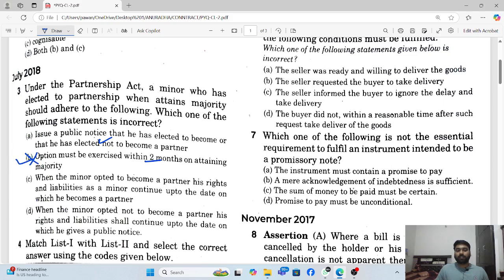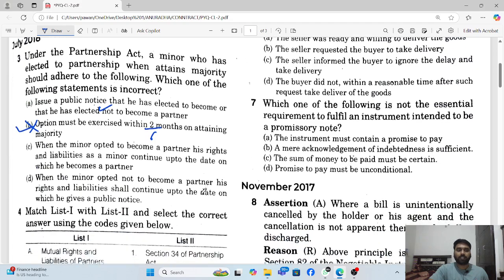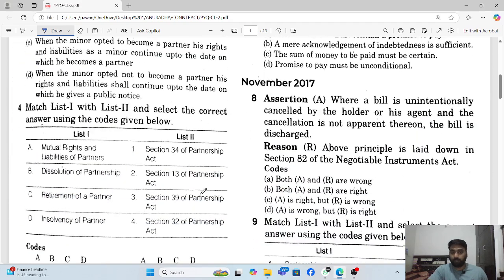They require the 6-month minimum. Within the 6 months, not minimum, that is the maximum. Within 6 months, the minor who has become a major now has to adopt an option, either to continue with the partnership or not to continue. So the answer is B, which is incorrect as per the question.